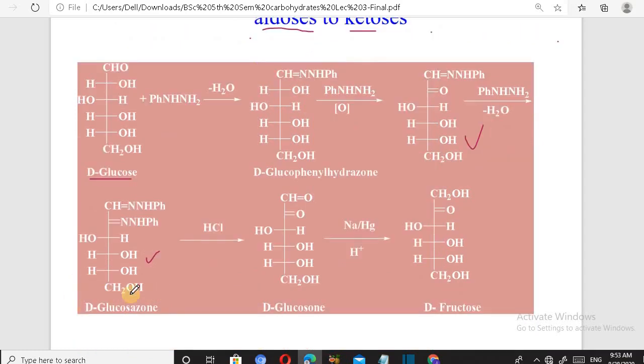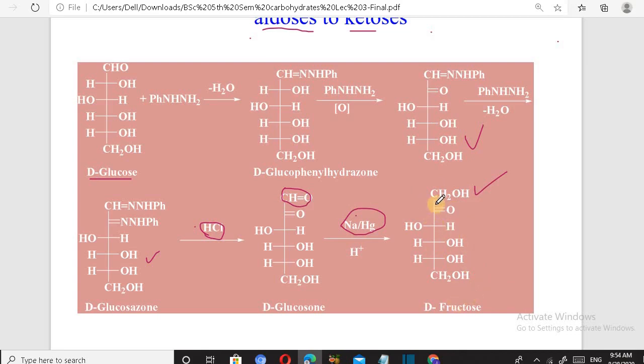But further, when it is treated with HCl, the top group is converted into an aldehyde group and the second group is changed into a carbonyl carbon, that is, a ketone group. And further, upon reduction with sodium mercury amalgam in the presence of acid, the first aldehyde group is reduced to alcohol while the other remains the same.